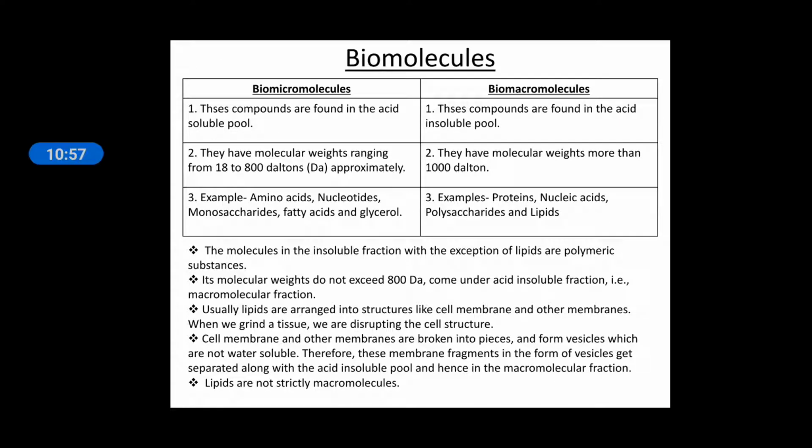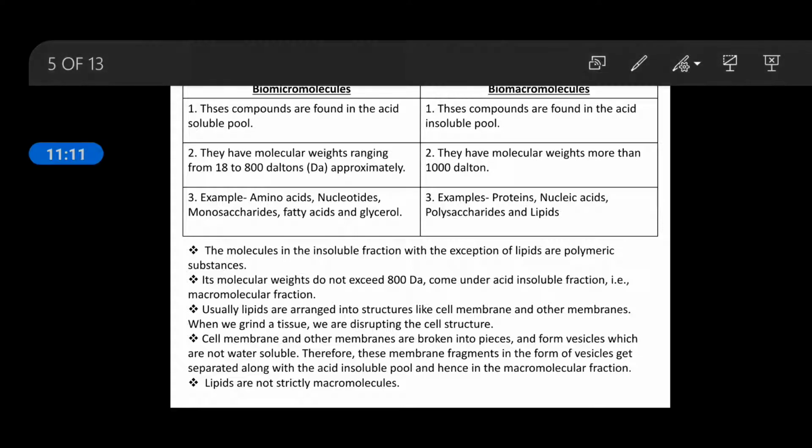Now the biomolecules, you know, all biomolecules are present in the tissues. They are of two types, biomicromolecules and biomacromolecules. So what is a biomicromolecule? You can say it is just a micromolecule. These compounds are found in the acid soluble pool, meaning the things which are present in the test tube. And biomacromolecules are the compounds which are found in the acid insoluble pool, meaning the retentate in the cloth.